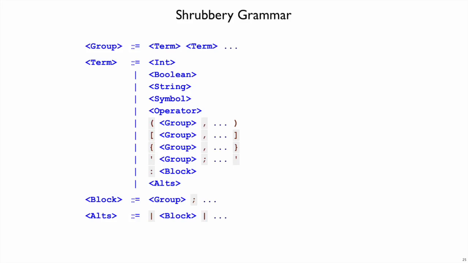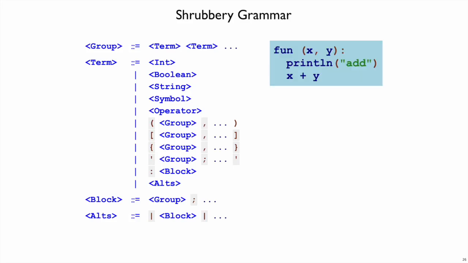Everything we write in Shplait conforms to the shrubbery grammar. For example, the Shplait function, which takes x and y and does some things, conforms to the grammar because it is a group starting with one term, fun, that matches the symbol case, and then another term that is a parenthesized one, matching this parenthesis case, where inside the parentheses there are groups separated by commas. So x and y are each separate groups here, and then we have a block term which has groups inside each separated by semicolons. We normally write new lines instead of semicolons, and so on.